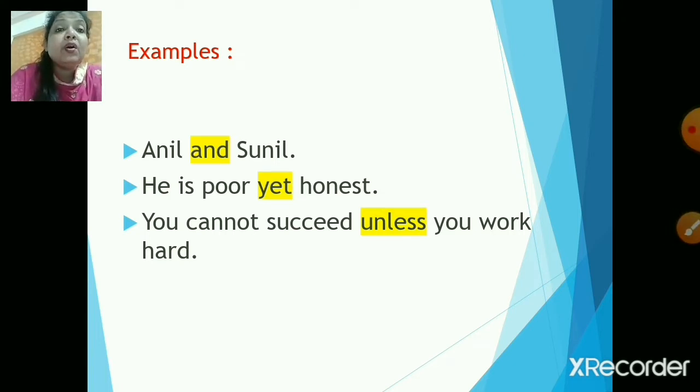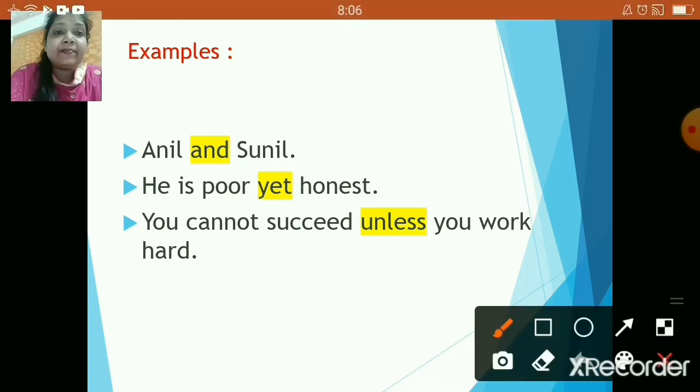He is poor yet honest. You cannot succeed unless you work hard. So now, children, over here, if you see the words like and, yet, unless, these are the words which are actually the links, right? It is actually linking either two words, phrases, or clauses.